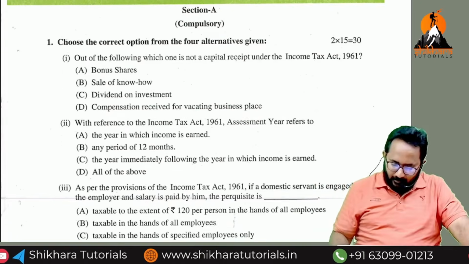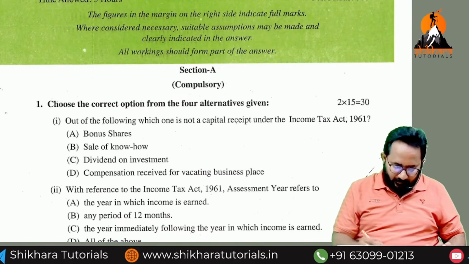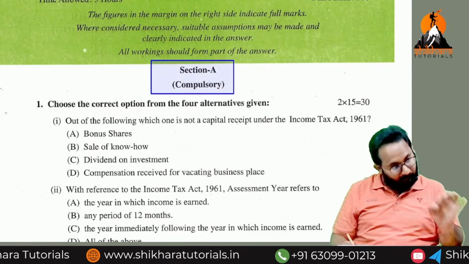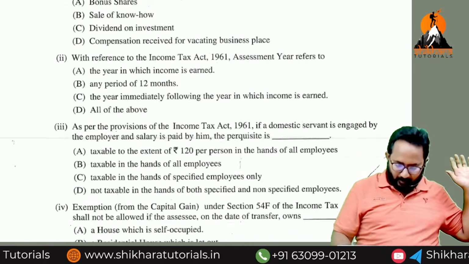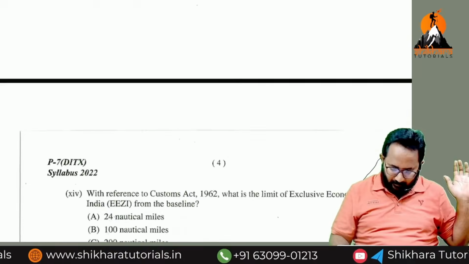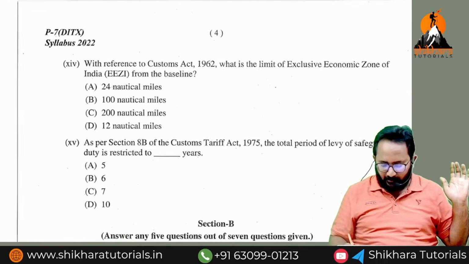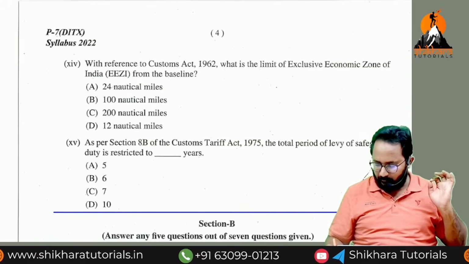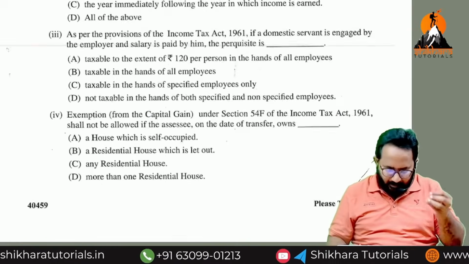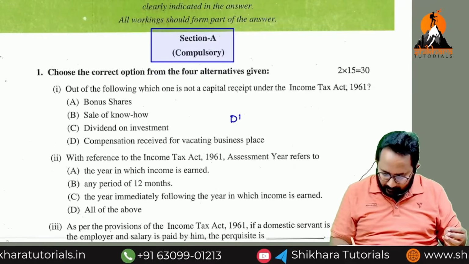Already I told you, Section A, Part A is what? MCQ, compulsory. How many MCQs are given? 15 MCQs into 2 marks, one section is over. Now I will tell you, you don't know these things. First, this is a DT MCQ.